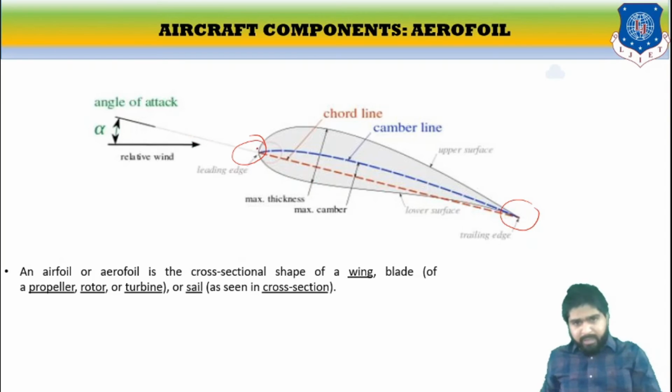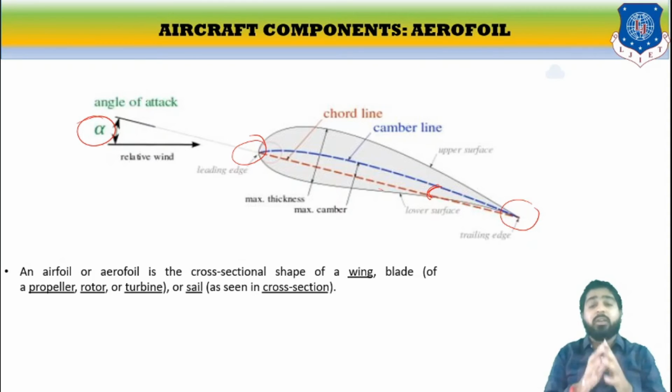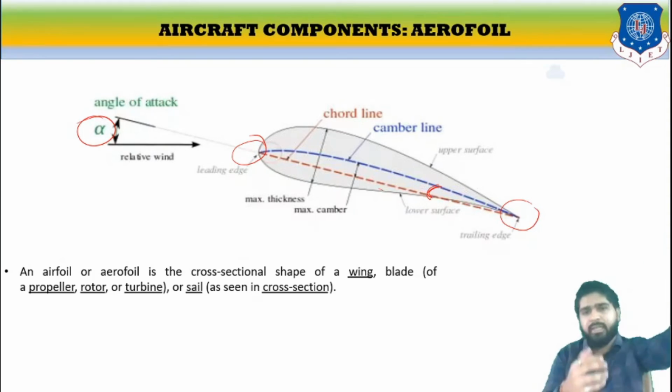See, if we extend this line, it will make an angle, and this angle will look like this. That is called the angle of incidence or angle of attack with the relative wind. This is called I. Now, what is an airfoil? Airfoil or aerofoil is the cross-sectional shape that can be seen in the slide.